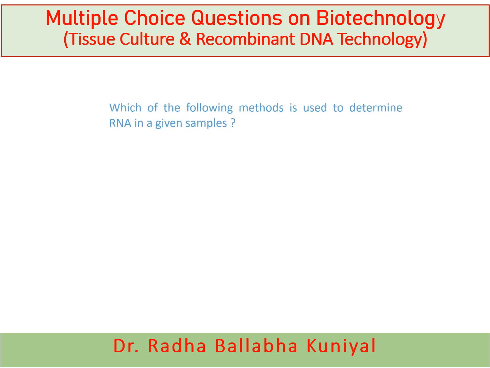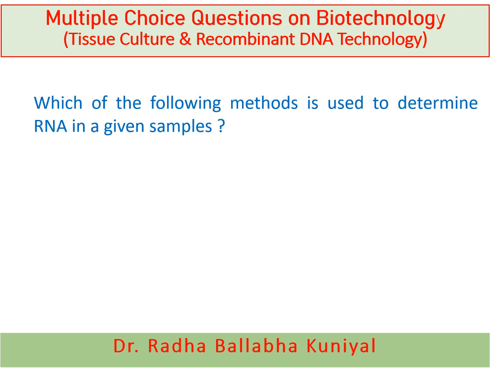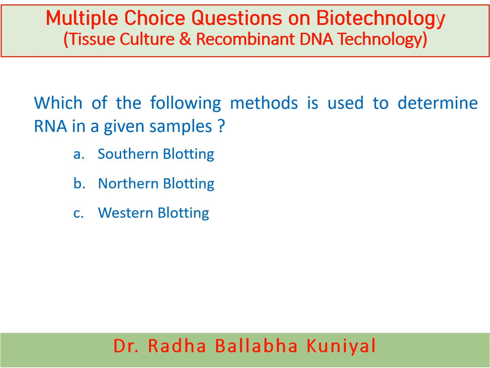The next question is, which of the following methods is used to determine RNA in a given sample? Southern blotting, northern blotting, western blotting, or none of these? And here the correct answer is northern blotting. By northern blotting techniques, we can determine RNA in a given sample. DNA is determined by southern blotting and protein is determined by western blotting.